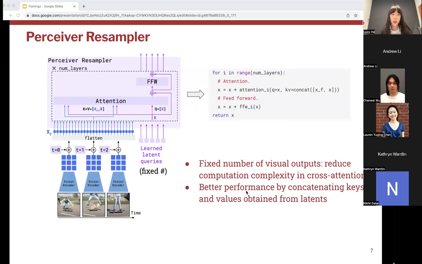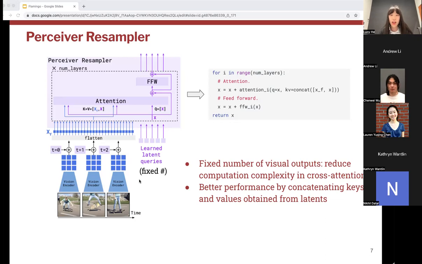Okay, so now we talk about the first part of a Flamingo model that bridges the language and vision part, which is the perceiver resampler. It maps a variable size grid of spatial temporal visual features, as you can see here, generated by the vision encoder to a fixed amount of output tokens. So in this case, the latent queries and the output tokens are both 5, but in practice, it's usually 64. And this is beneficial for reducing the computation complexity in cross-attention by reducing it to only a fixed size.